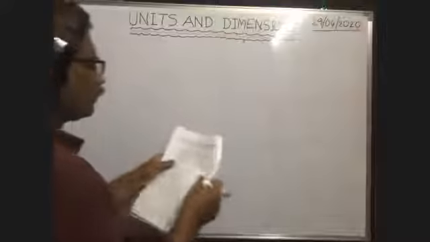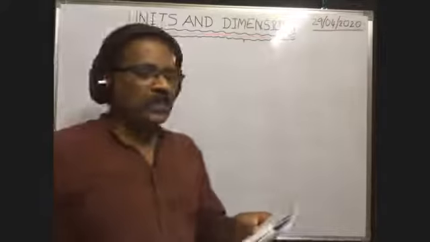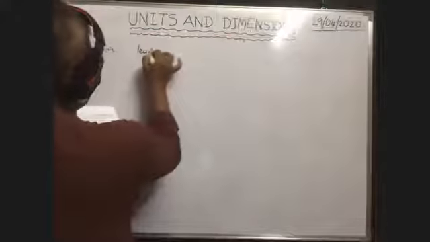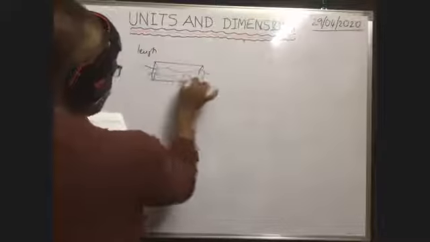Here you see, turpentine oil is flowing through a tube of length L. Here there is a tube. In this tube, turpentine is flowing.